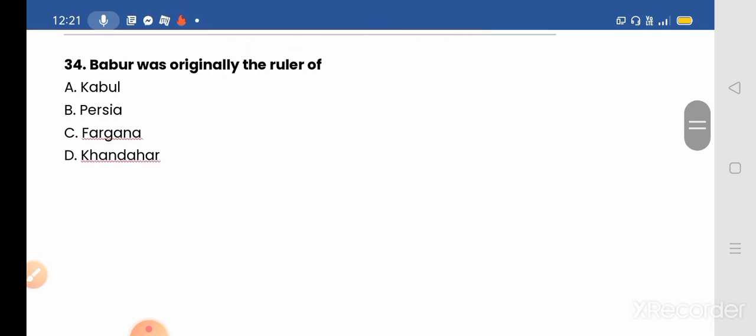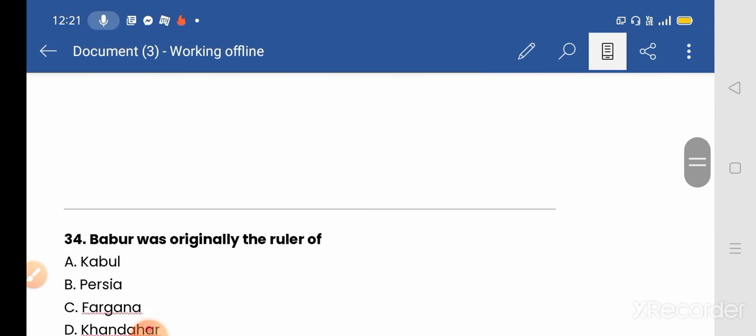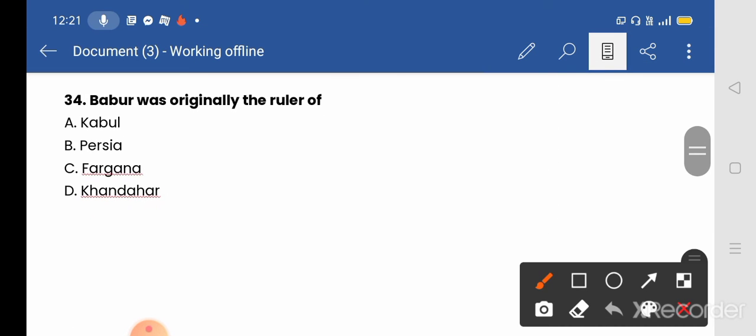So next, question number 34. Babur was originally the ruler of A. Kabul, B. Persia, C. Farghana, and D. Kandahar. And the correct answer will be, we know that option C will be the correct answer, Farghana.